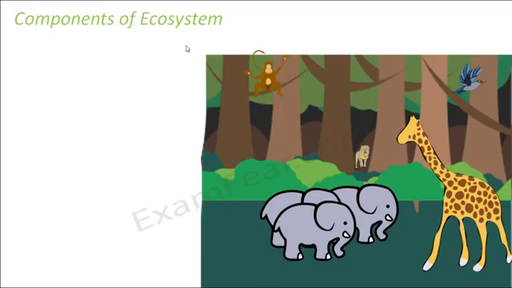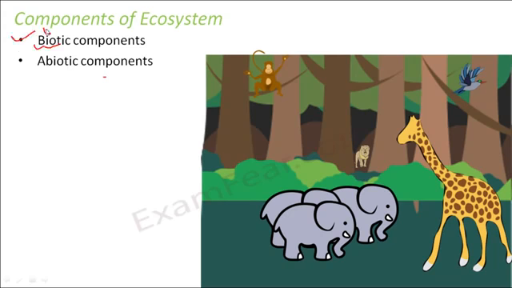Now we will talk about components of ecosystem. This is very important. Just now I was telling that ecosystem is all about interaction between living and non-living components. So what are these components of ecosystem? Broadly there are two components of ecosystem. One is the biotic component and the second is the abiotic component. The word bio means life.